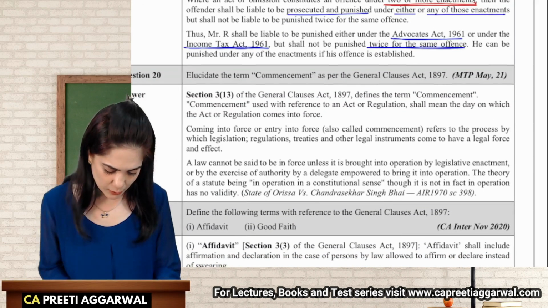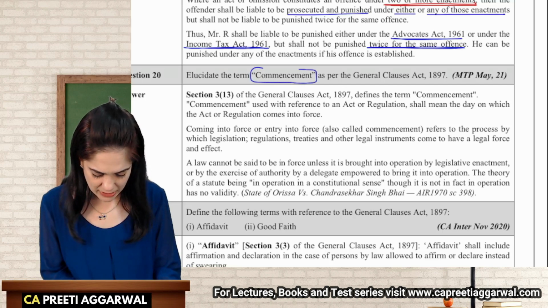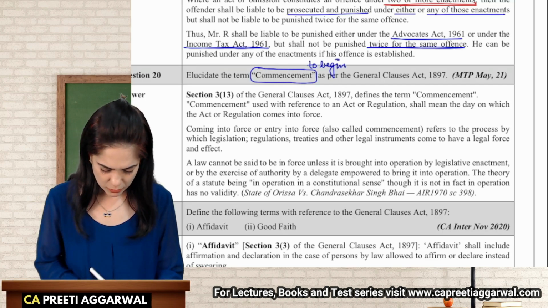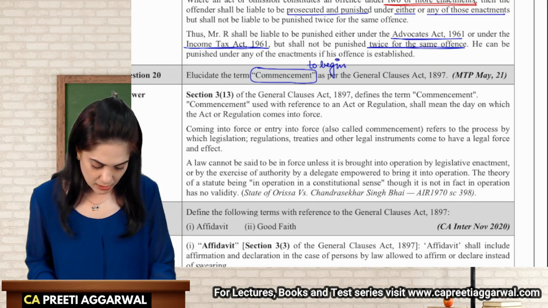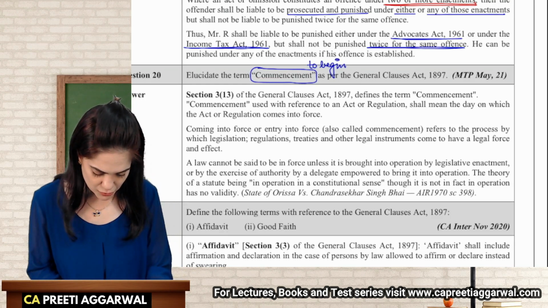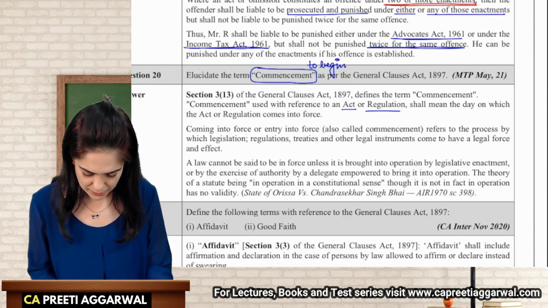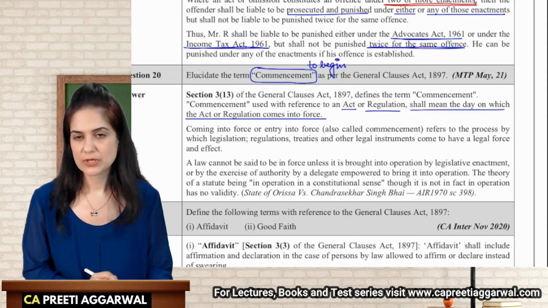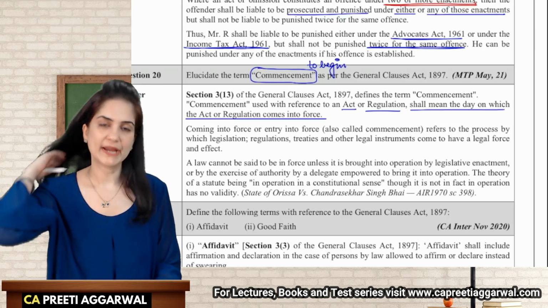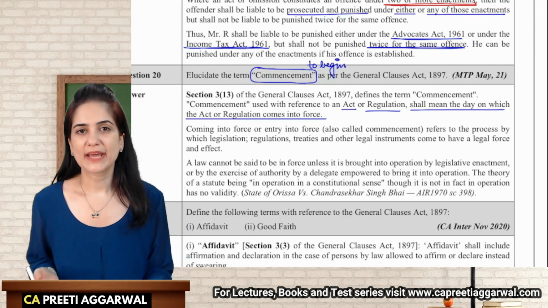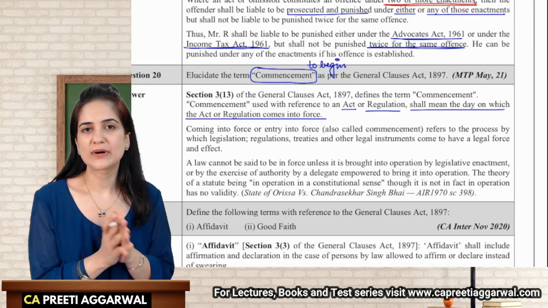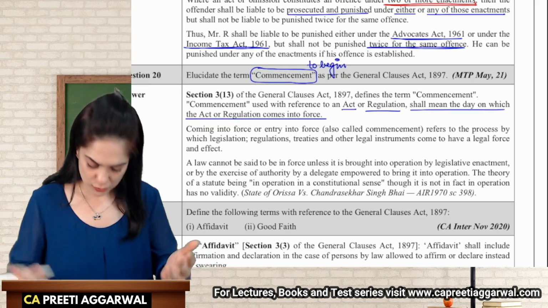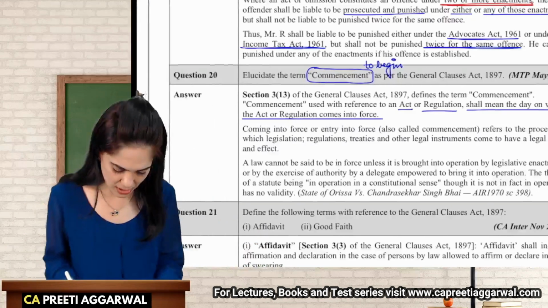What is the meaning of the word commencement? Commence means to begin. Yes, commence means to begin. The term commencement, when used with reference to an act or regulation, means the day on which the act or regulation comes into force. So you must have read that the Contract Act came into force on 1st September 1872. So that is the date on which it comes into force. So commencement basically means to start.